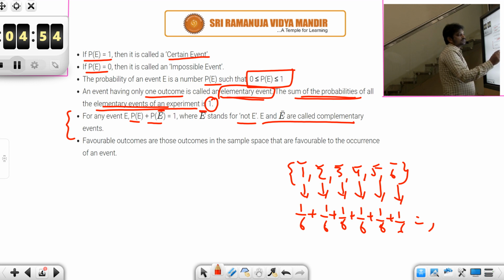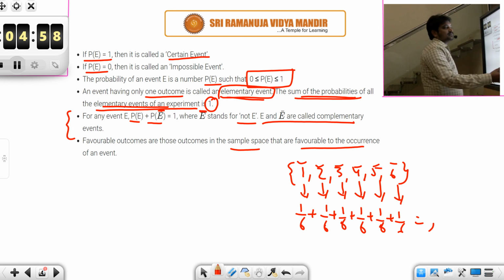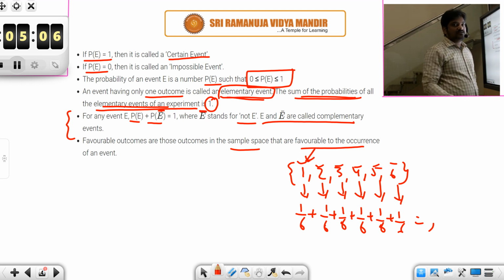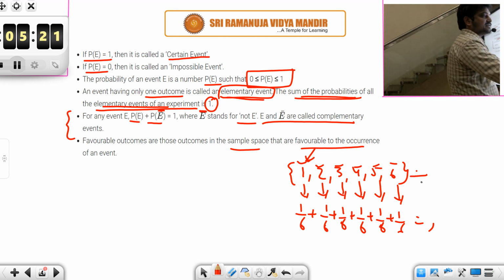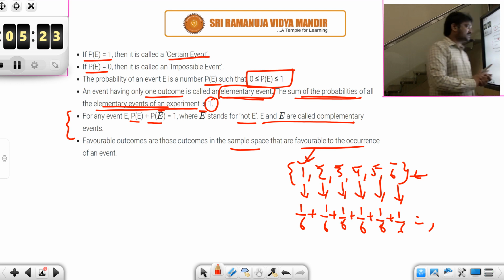Favorable outcomes are those outcomes in the sample space that are favorable to the occurrence of the event. For example, say I want an output 1. What is the favorable outcome here? That is 1 itself. If I want a prime number, then what are my favorable outcomes? 2, 3 or 5. If I want an even number, then my favorable outcomes will be 2, 4, 6. So as per the definition, the favorable outcomes would be changing. Whereas whenever you throw a die, the sample space will be the same: 1, 2, 3, 4, 5, 6, right?